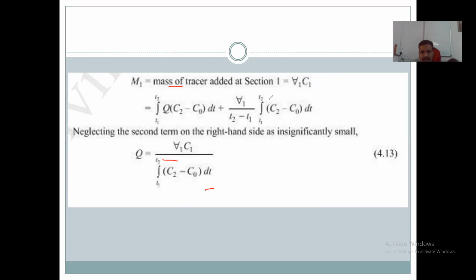So that is calculated by integrating within the time T1 to T2, Q into bracket C2 minus C0 dt, plus V1 by T2 minus T1 into integrating T1 to T2, C2 minus C0 into dt.